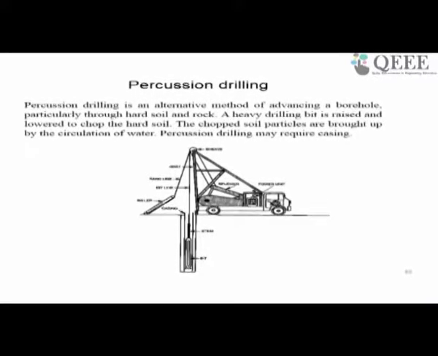The chisel will have up and down movements through a winch, simultaneously it rotates also and cuts the soil. So, a heavy drilling bit is raised and lowered to chop the hard soil. The chopped soil particles are brought up by the circulation of water. So, ultimately here as well you need some water to take out the soil material.